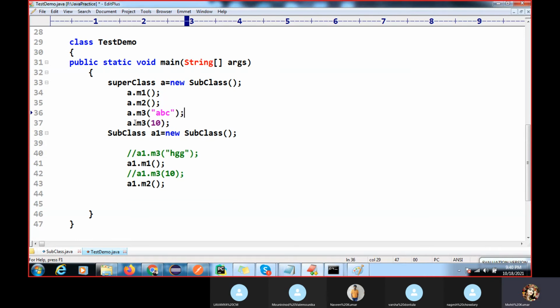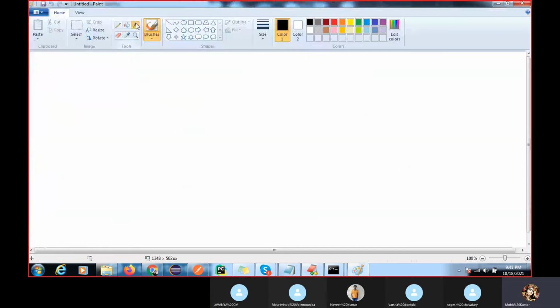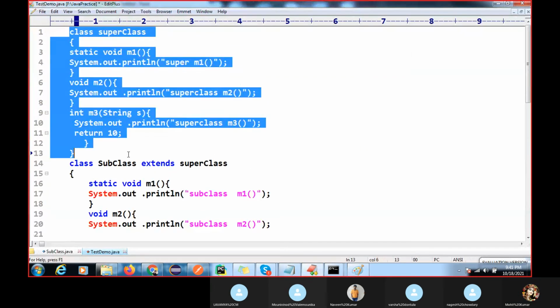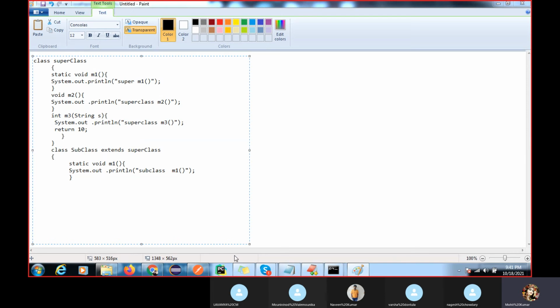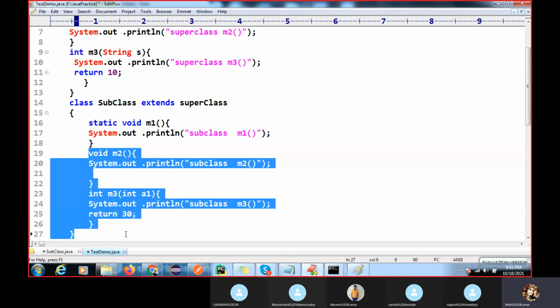Now let me copy this complete code onto the paint, so you will get more clarity. I'm copying this complete code here. I think let me copy it like that. It will come, right? It will also come, this one also.